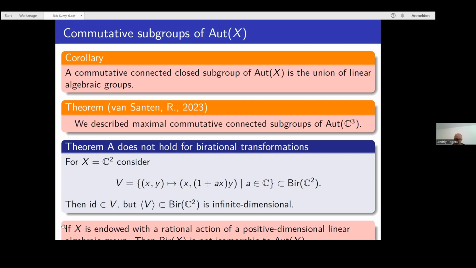And since they are different with respect to Theorem A, we showed that the group of birational transformations, when it is reasonably big, so to say, is essentially never isomorphic to the automorphism group of Y, of an affine variety Y. So these groups are different as abstract groups again.